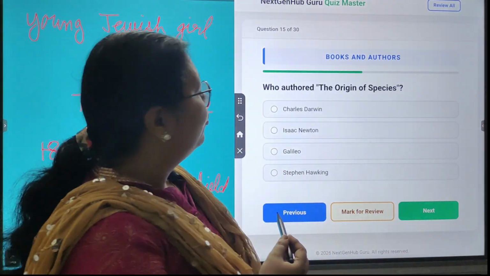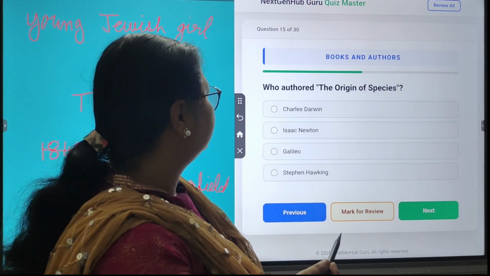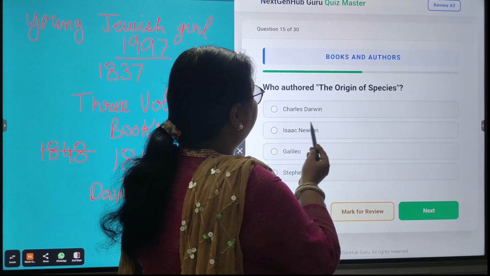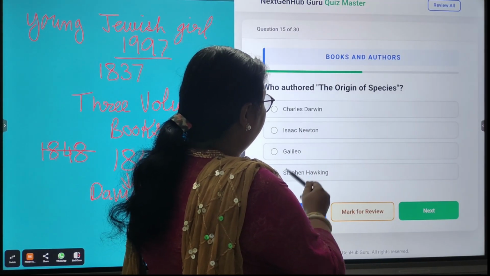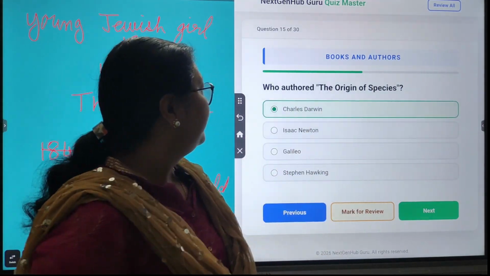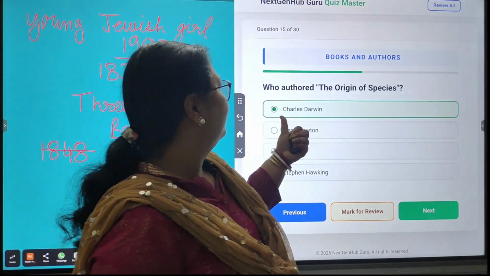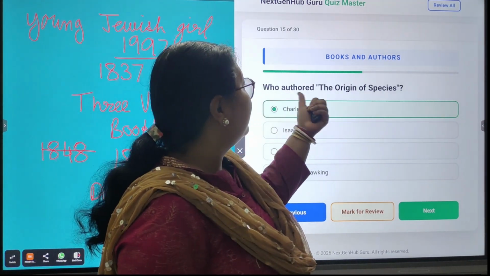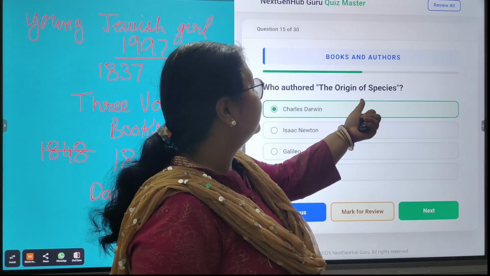Next question. Who authored The Origin of Species? The four options are Charles Darwin, Isaac Newton, Galileo, Stephen Hawking. So the correct answer is Charles Darwin. I think most of you must have heard about Charles Darwin. It is one of his famous books, The Origin of Species.